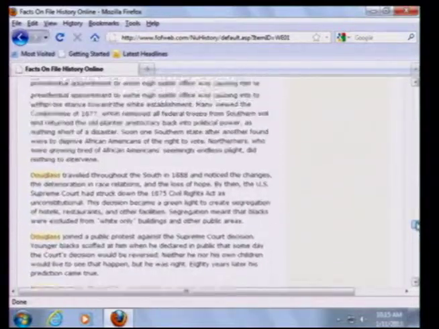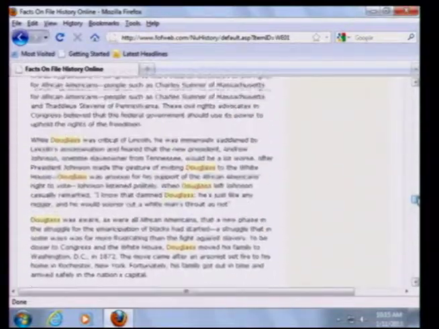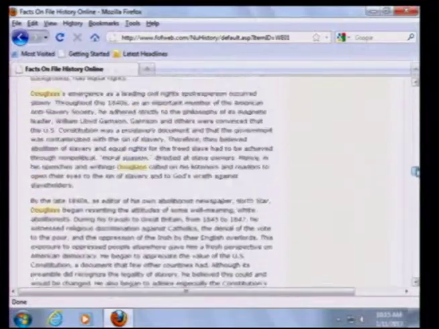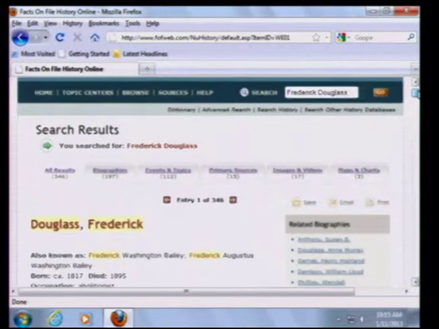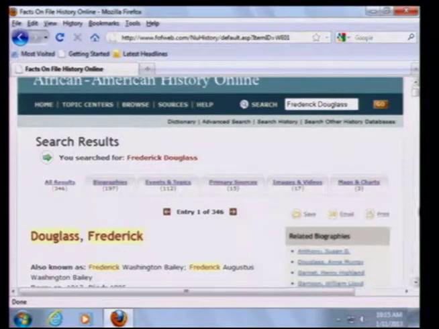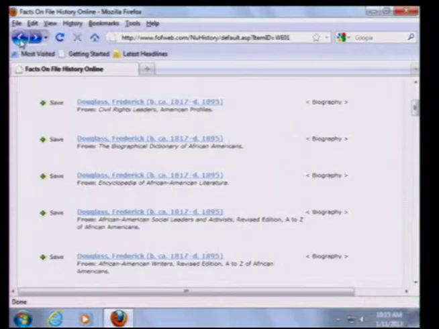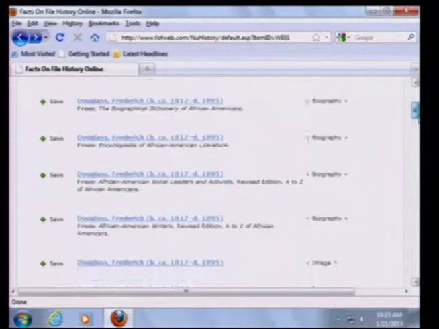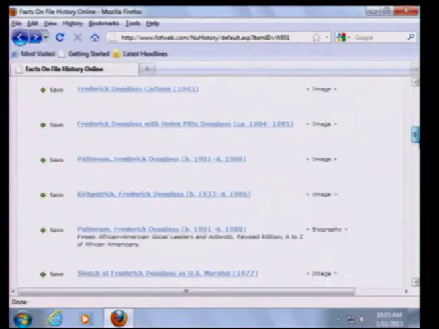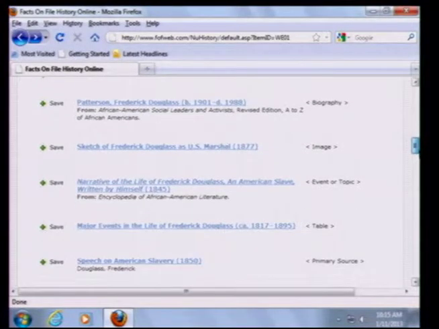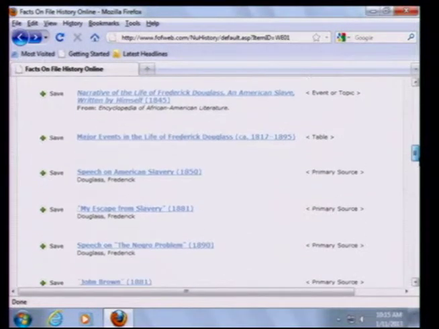So in the old days, we didn't have access to all of this great information, and we certainly didn't have access to citation guides at the end of each article. And that's just one biography, one citation of Frederick Douglass. So coming back to the master list, we can come on down. There you see a number of images, and then some events, and now a primary source.